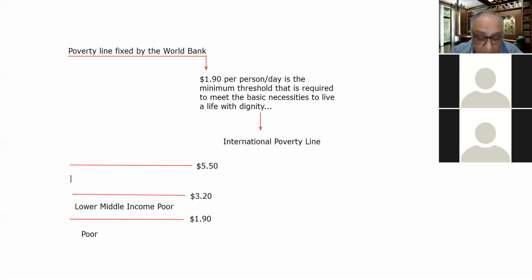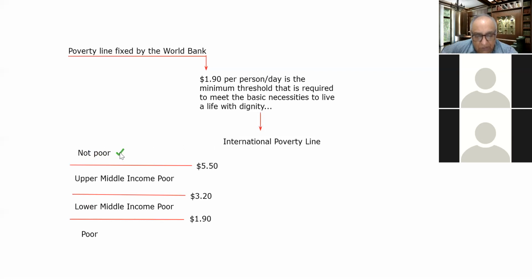These are the upper middle income poor. And these are the rich. These are not poor, so these are categorized as not poor at all, or rich, we can say. So this is the classification by the World Bank. Please bear this in mind. This is an important concept which I have told you right now.